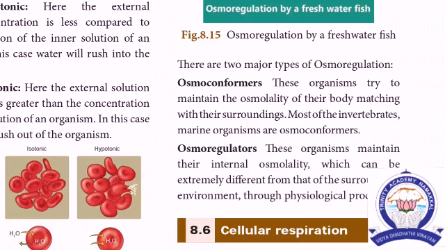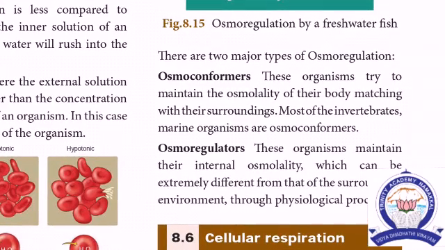One is osmoconformers and the other is osmoregulators. These organisms, for example marine fishes and aquatic fishes, try to maintain the osmolality of the body matching their surroundings. Most of the invertebrates and marine organisms are osmoconformers. Osmoconformers means the organism tries to maintain the osmolality in its body matching its suitable environment. Then osmoregulator means the organism maintains an internal osmolality which can be extremely different from that of the surrounding environment through physiological processes.